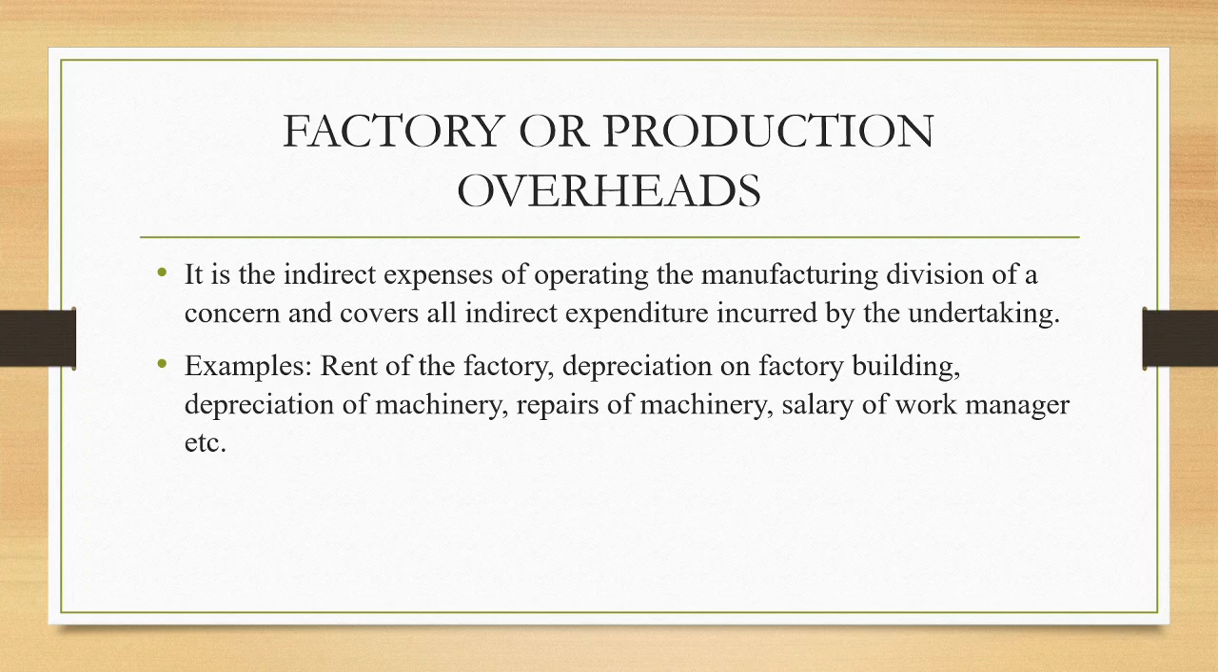It's known by different names actually. We call it as factory overheads, it may be called as production overheads, it may be known as the manufacturing overheads, or it may be known as the works overheads. And the different examples for the factory overheads: the rent of the factory, the depreciation on factory building, the depreciation of machinery, repairs of machinery, salary of work manager, salary of supervisor, etc. So factory overheads are the indirect cost incurred in the factory for the purpose of production.